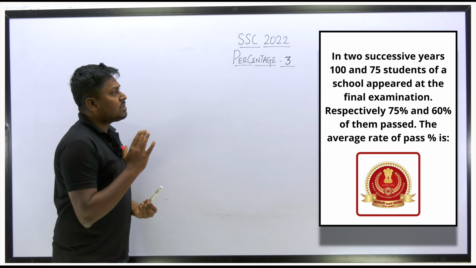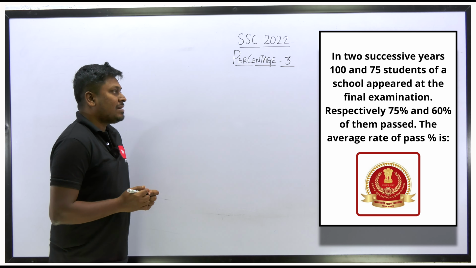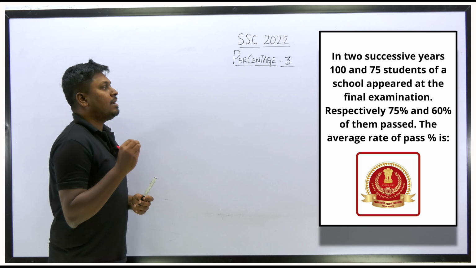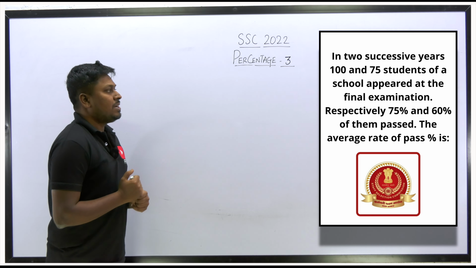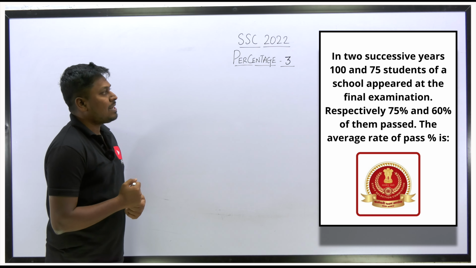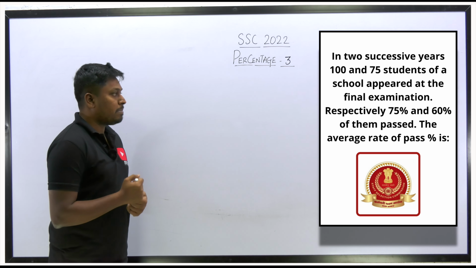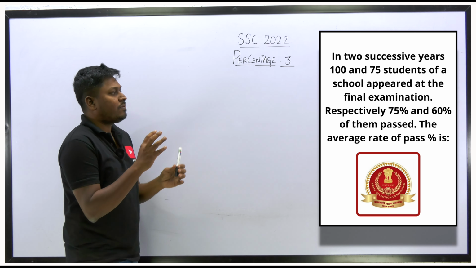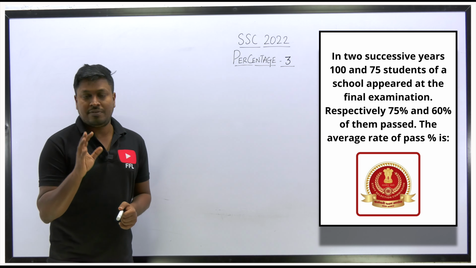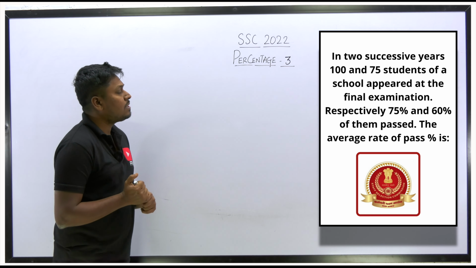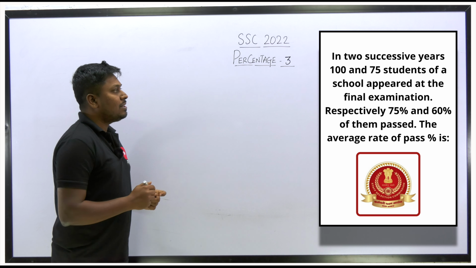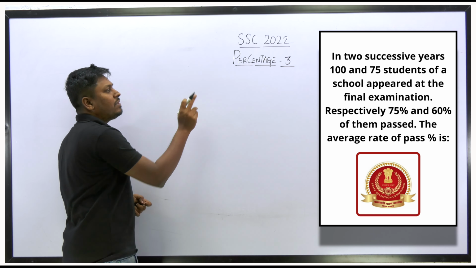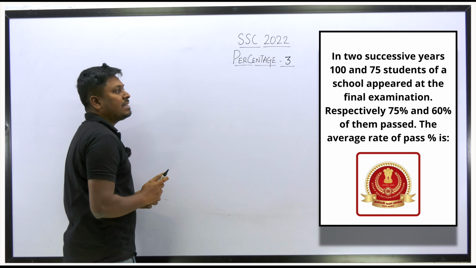So here is the last question of this video. In 2 successive years, 175 students of a school appeared at a final examination. Respectively 75% and 60% of them passed. So the average rate of passes. So friends, our target is to find what is the average rate of pass students in terms of percentage, right? So in 2 successive years, 175 students of a school appeared at the final examination.